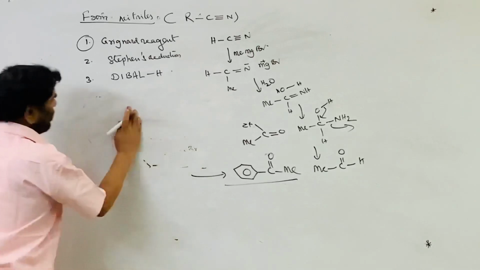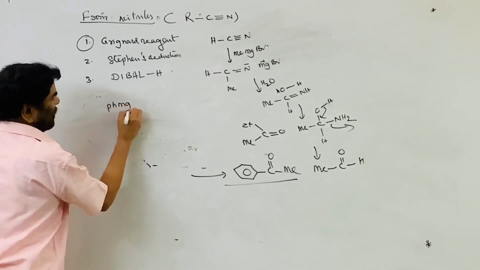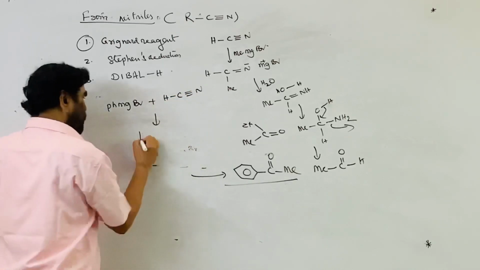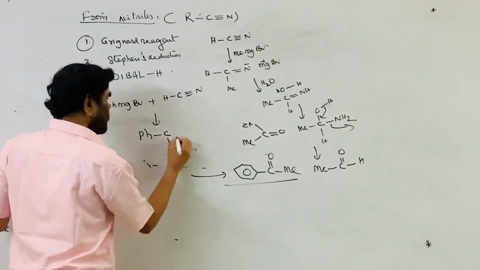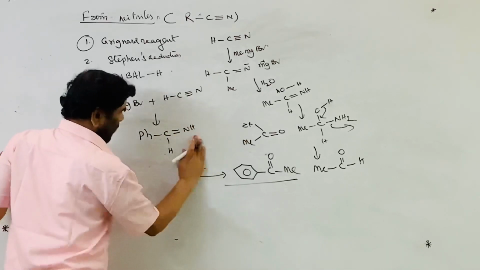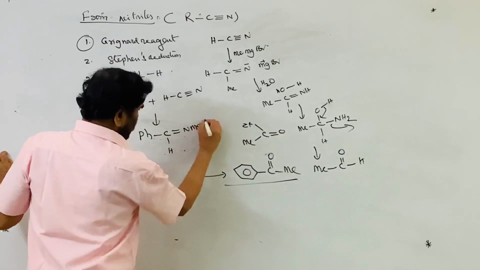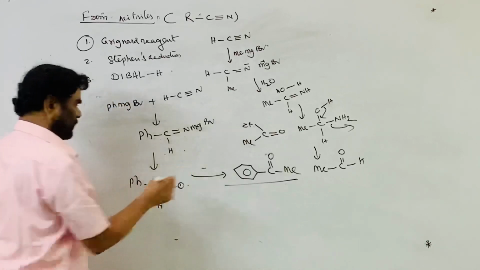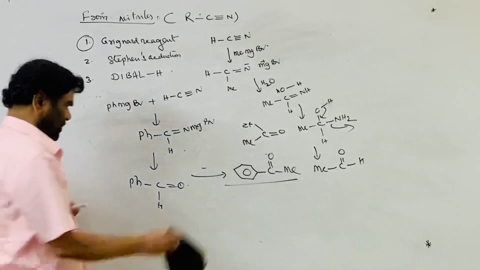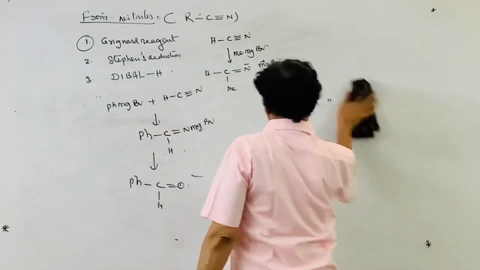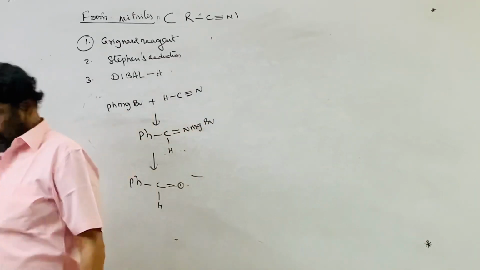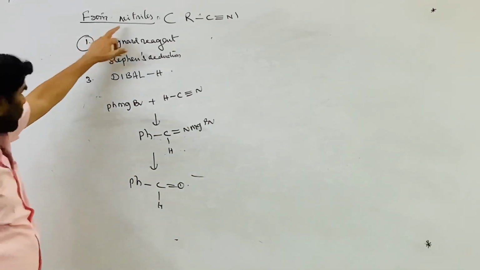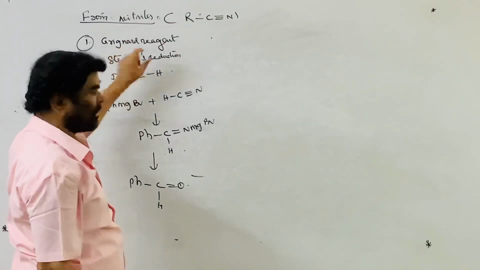Suppose you take phenyl magnesium bromide and treat it with HCN. The first product is Ph CH double bond N MgBr. On hydrolysis it gives Ph CH double bond O. This is the procedure for preparing aldehydes and ketones from nitriles by treating them with the Grignard reagent.